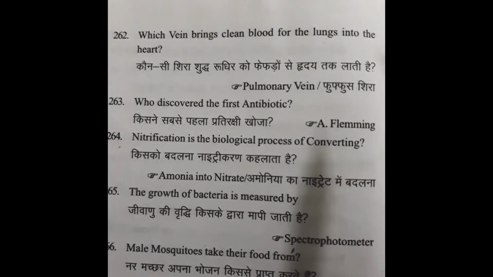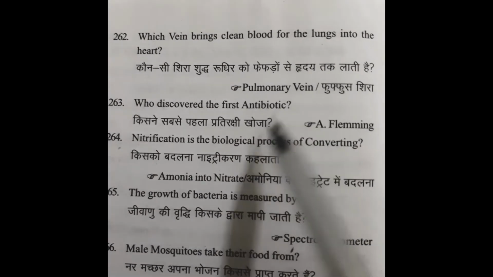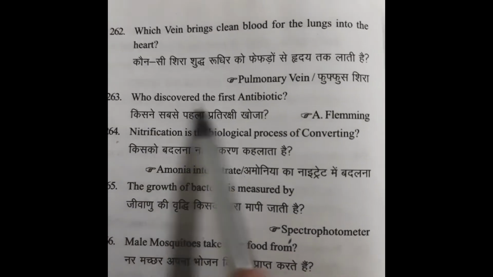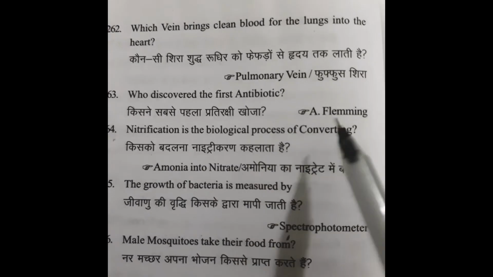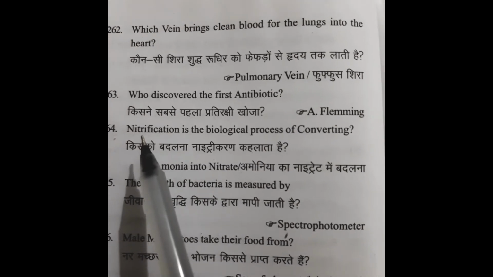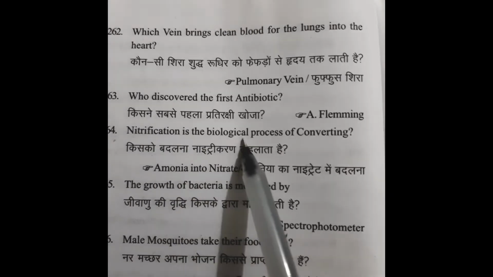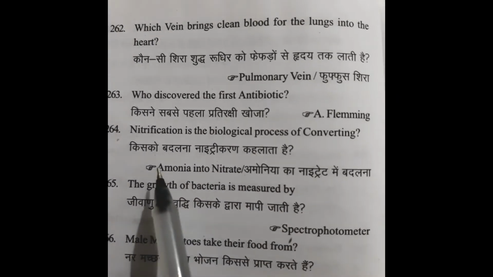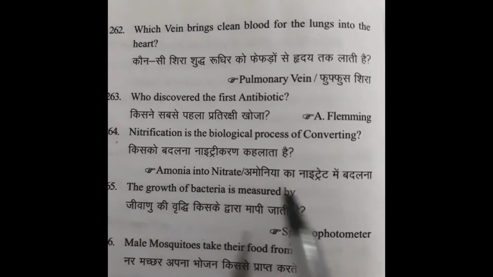Answer: Pulmonary vein. Who discovered the first antibiotic? Answer: Fleming. Nitrification is the biological process of converting. Answer: Ammonia into nitrate.